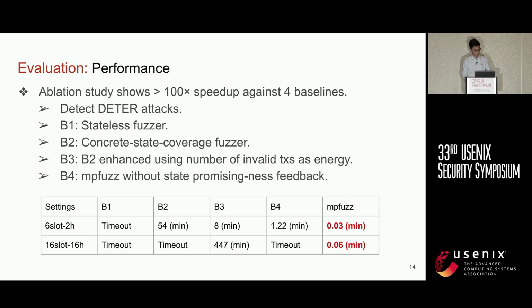In baseline B3, we use the number of invalid transactions as energy, based on B2. We remove the state promisingness feedback from MPFUZZ as baseline B4. The result shows MPFUZZ can achieve more than 100 times speedup against these 4 baselines in detecting the DETER attack.